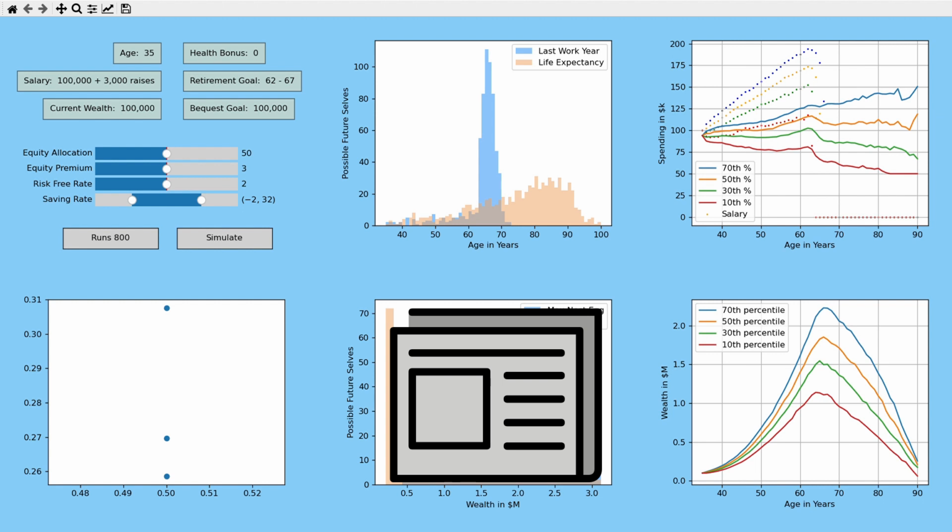It happens to work out this way such that any raises they get above the $100,000 they cannot spend, and they need to save all their future raises to be able to fund their retirement. So now that we have the framework, we can use this simulation to look at other example people of different ages and in different situations.